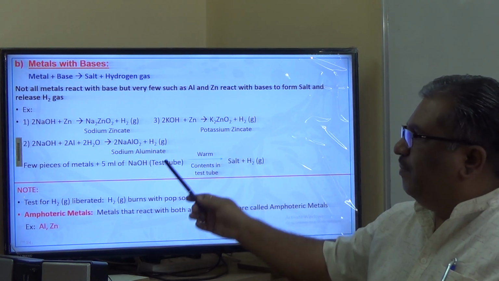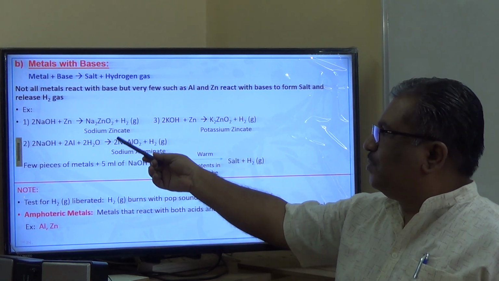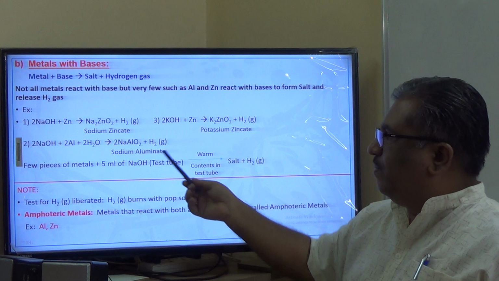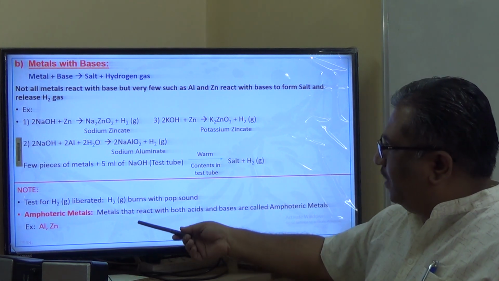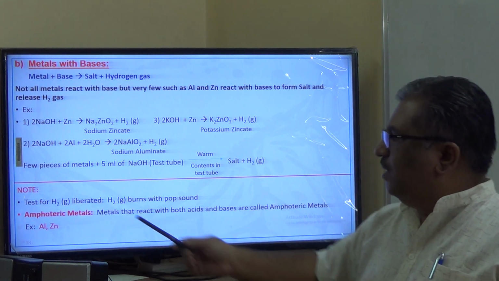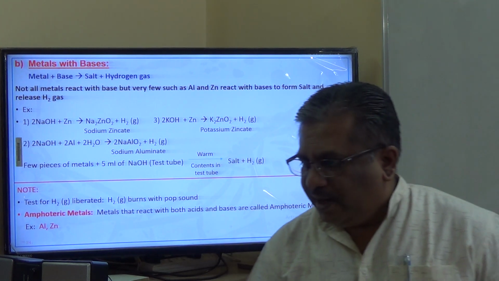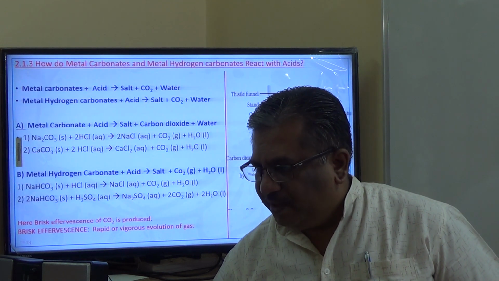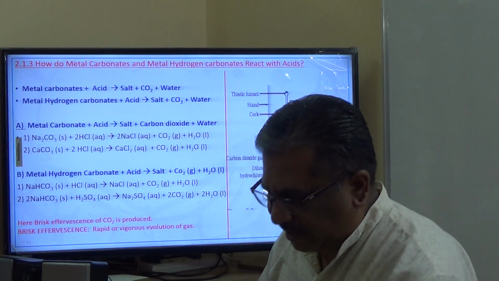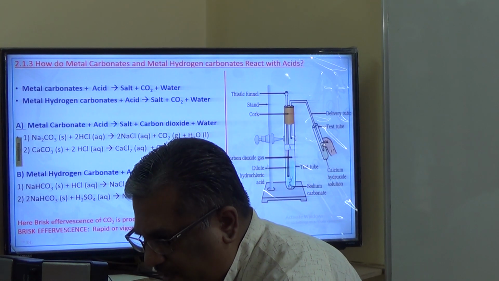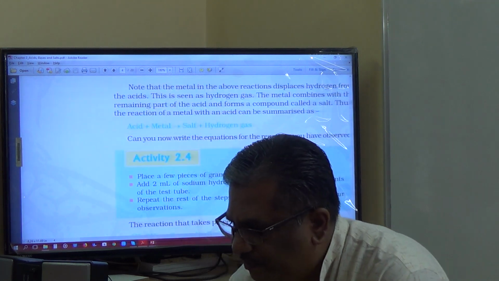Very important. Many students fail to write these reactions. Important is the formation of sodium zincate, potassium zincate and sodium aluminate whenever these metals react with bases. And finally we have written here amphoteric metals. Aluminum and zinc are amphoteric metals. Okay, fine, note down, and then we'll go to the next property. How do metal carbonates and metal hydrogen carbonates react with acids? For this, let me take you through one activity.